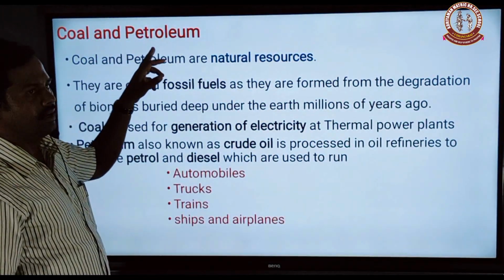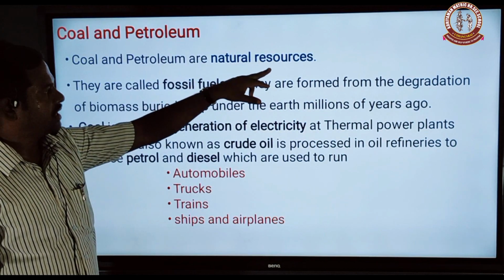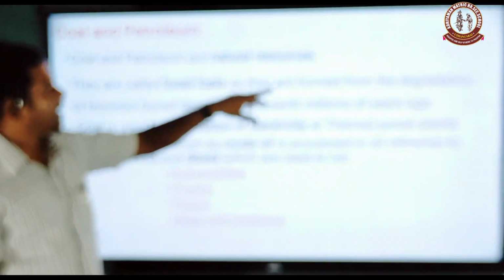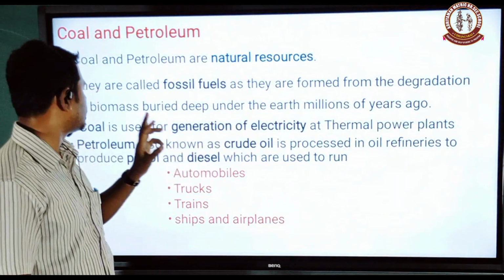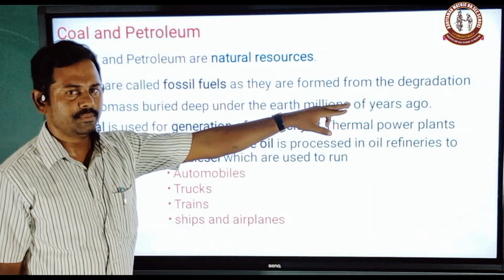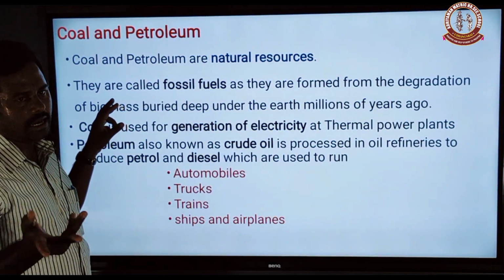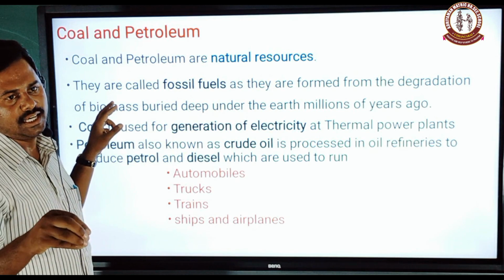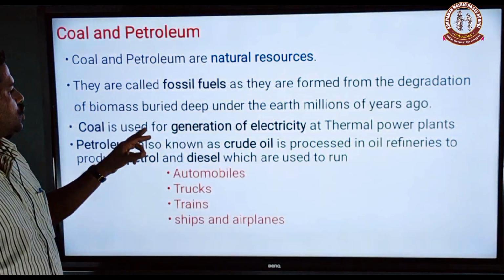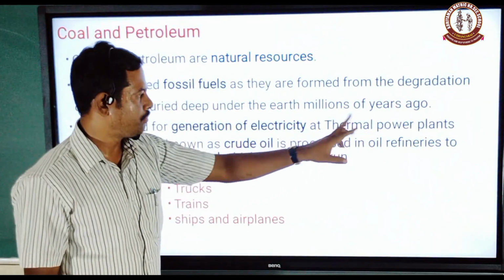Coal and petroleum are natural resources. They are called fossil fuels as they are formed from the degradation of biomass buried deep under the earth millions of years ago. Biomass means the plant or animal material utilized for producing energy. Coal is used for generation of electricity and in thermal power plants.